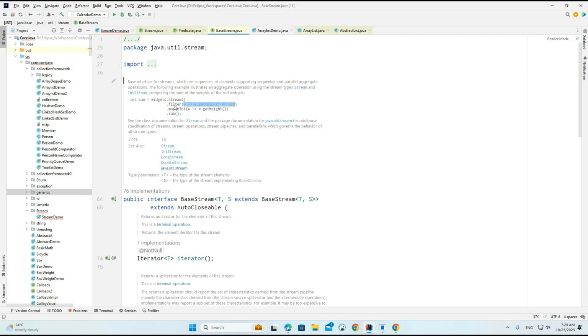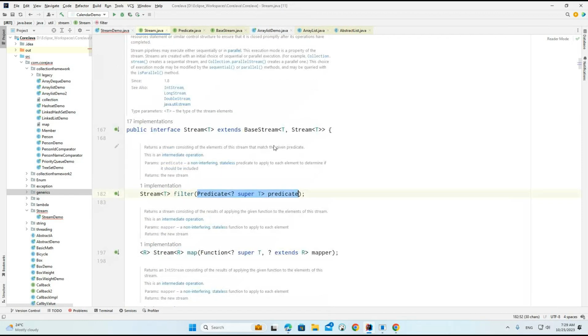It's simple: if you want to filter based on color, account, salary, or name, we can do that with this filter. Filter internally takes a parameter of this predicate. Predicate is a functional interface with one abstract method called test, which returns a boolean based on whether the condition is true. This is what we need to understand here.